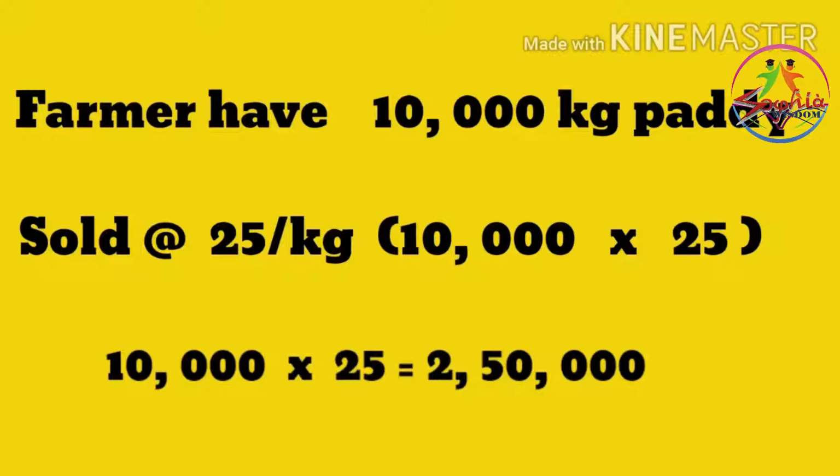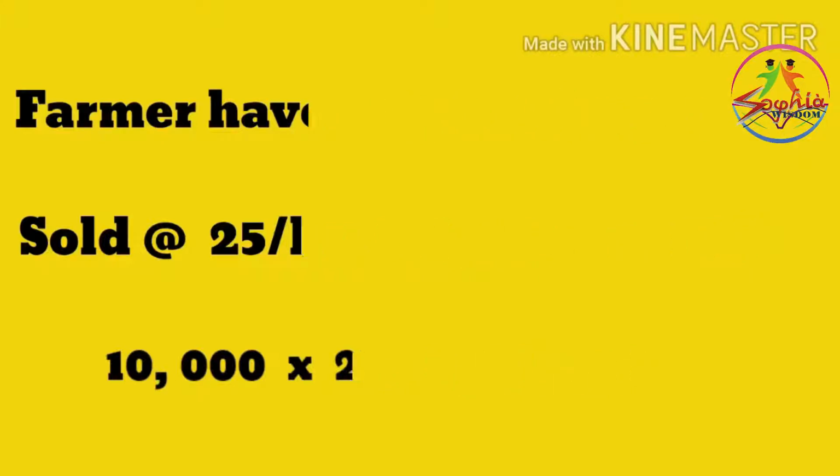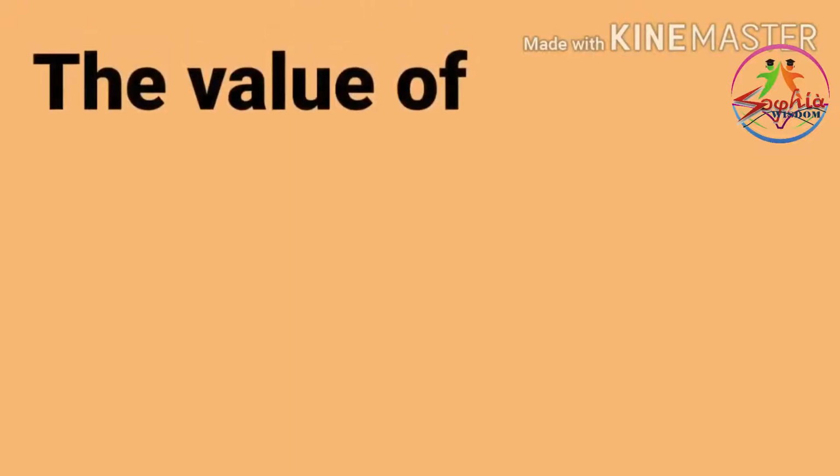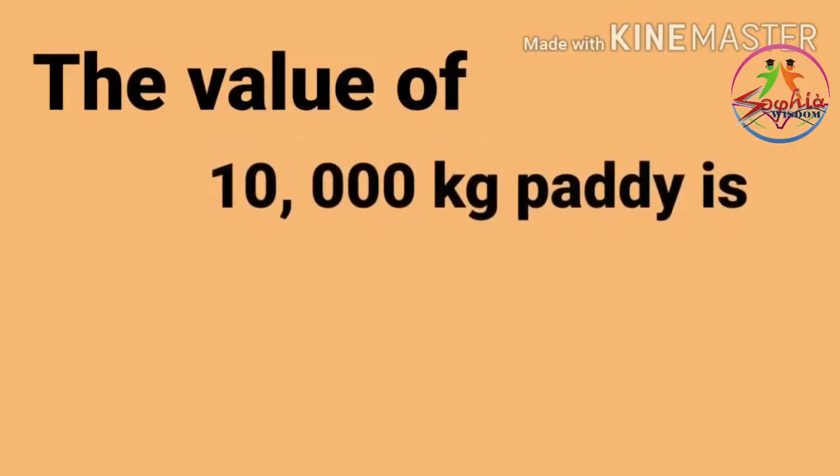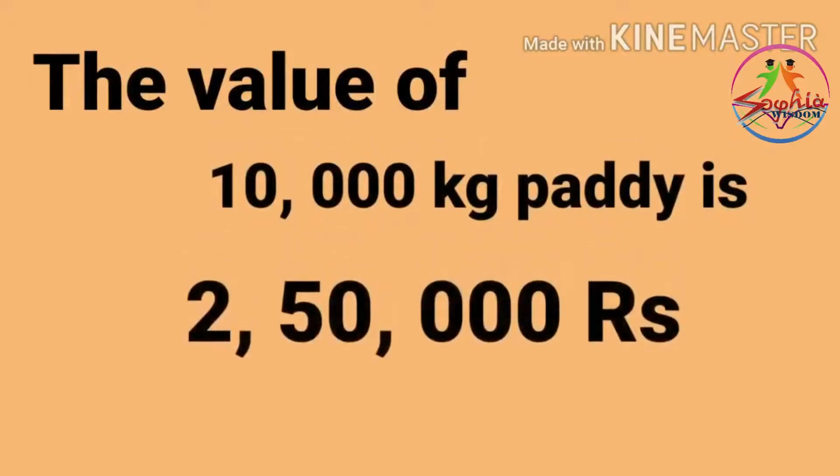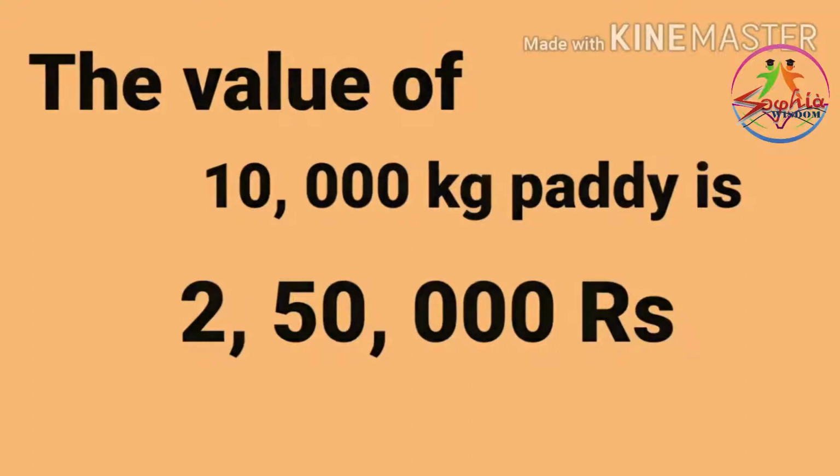The farmer gets the total value of paddy, rupees 2,50,000. Therefore, we can simply say that the value of 10,000 kilogram paddy is equal to 2,50,000 rupees, that the farmer produced in 1 year, goods for the value of 2,50,000 rupees.